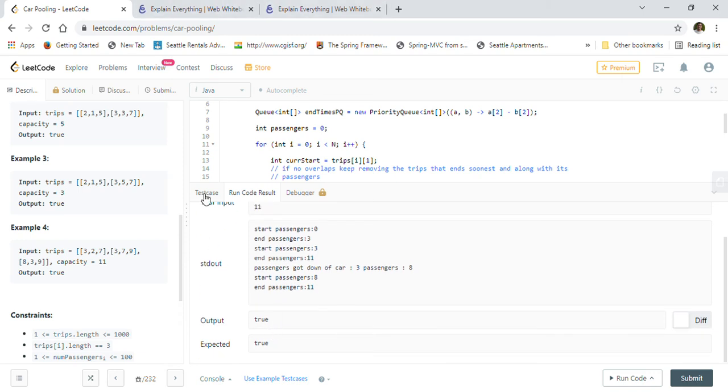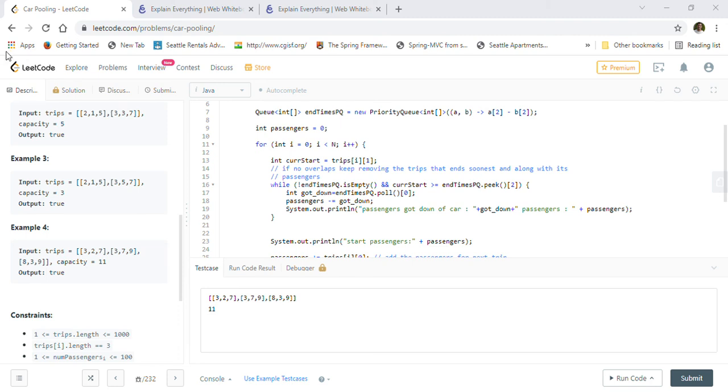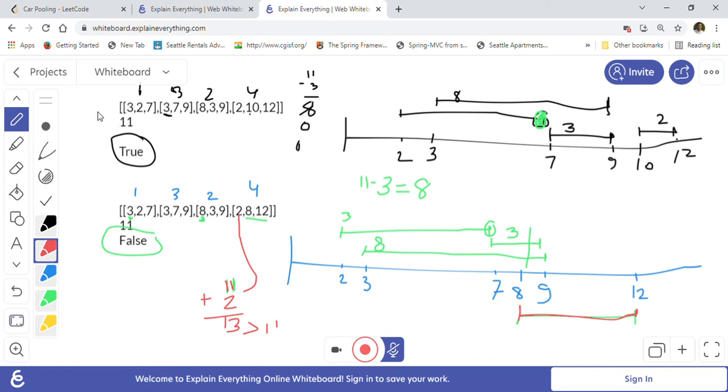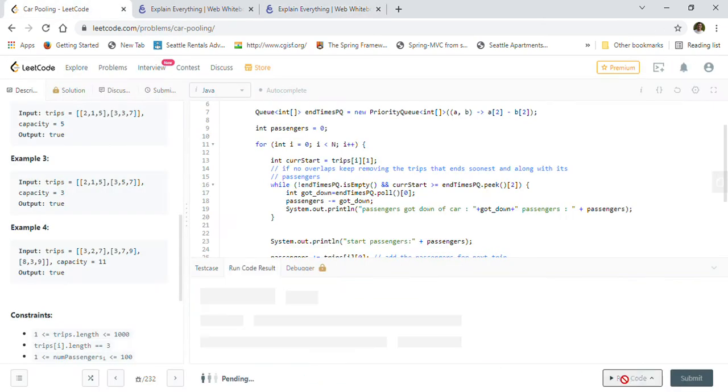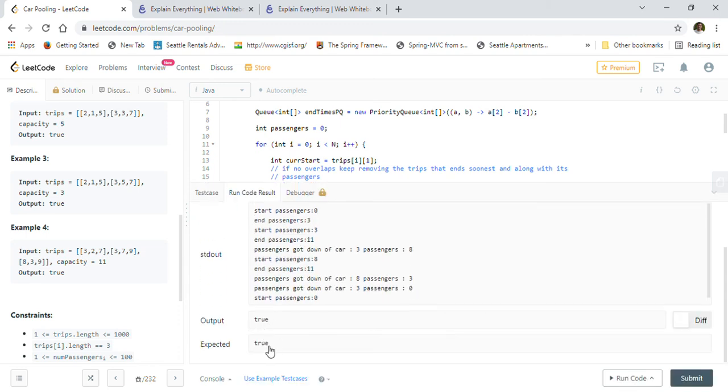So let me take another test case here. This is another test case that we have just seen. Here also this is the first one, and again 11 is getting us true, so we'll just make sure that it's working fine here. As you can see, here also we are getting true, because with this capacity we could board all the passengers in all the trips.